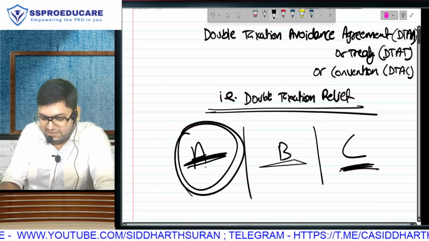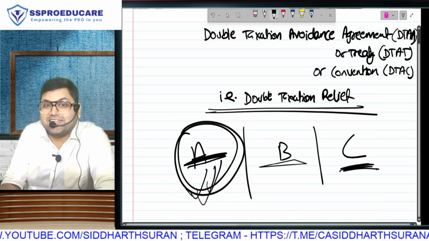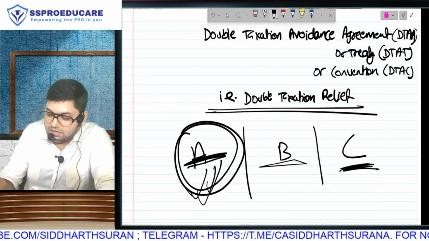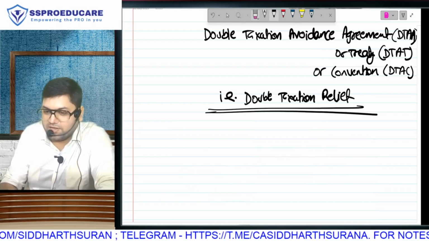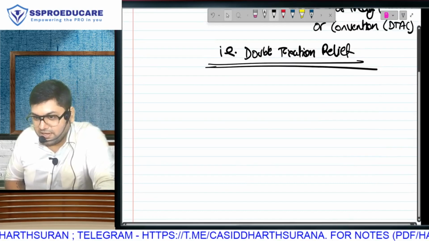And I know what is going on in your mind. Sir, give us the full list once, so that we know which lecture we have to attend and which lecture we don't have to attend. No. Today I will not give you the list. Maximum I can tell you is that DTAA falls in category A.